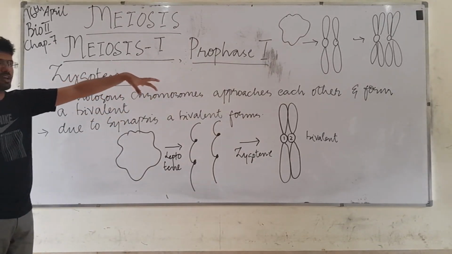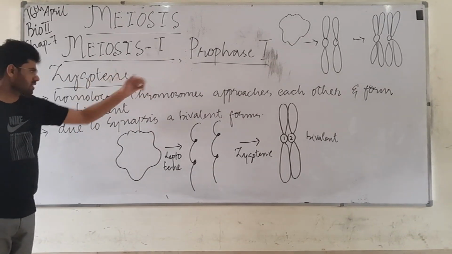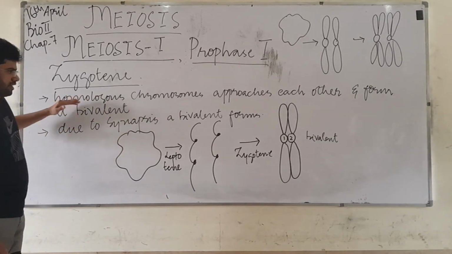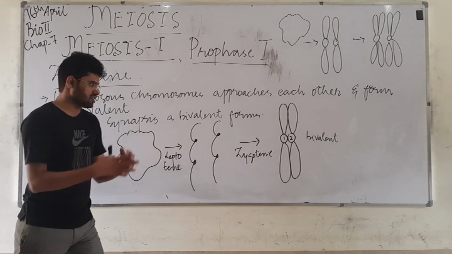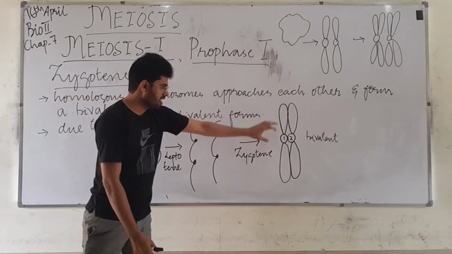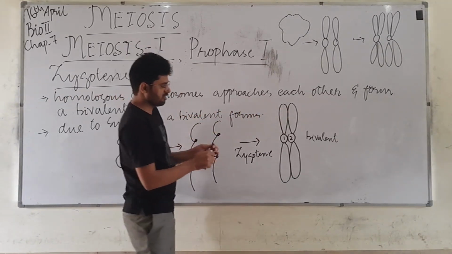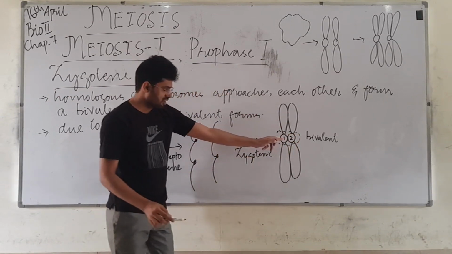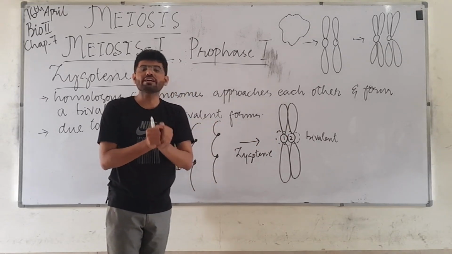So in the prophase of meiosis 1, we are calling it prophase 1, there is another stage, the second stage called zygotene, in which what happens? These chromonema approach each other because now they are condensed into chromatids, and these two chromatids will approach each other and form a structure. As you can see, the two centromeres are attached with one another intimately.